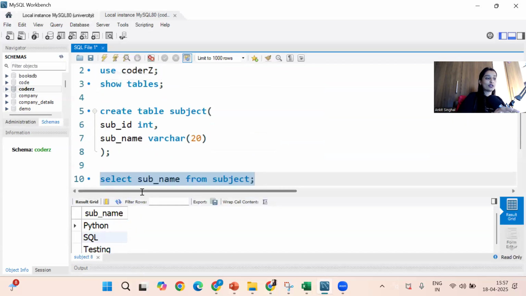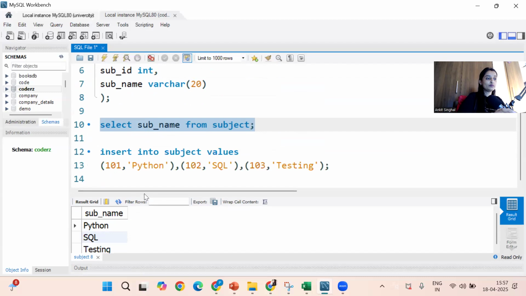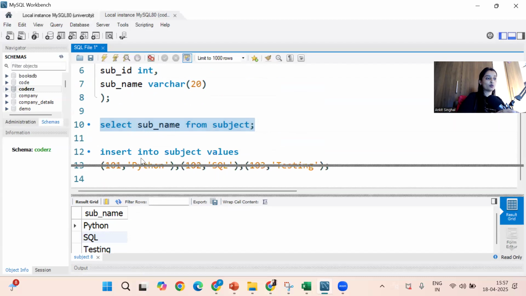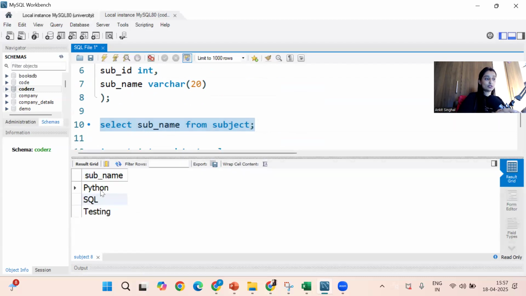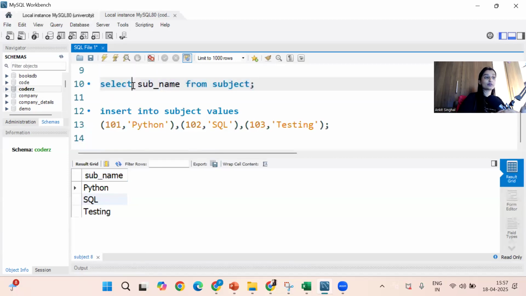Okay. So you can drag and you can check the full output like this. Okay. So this is the subject name. So here we will tell select. After that, column names. What columns you want to select? From which table? So select is a command. Command means we are giving the instructions. Select it, create it, delete it, drop it, insert it.